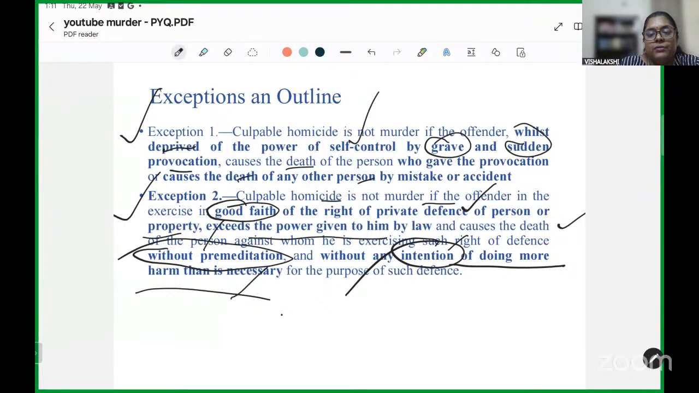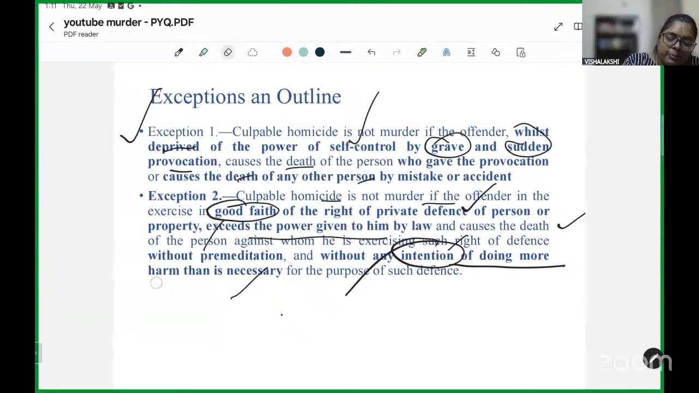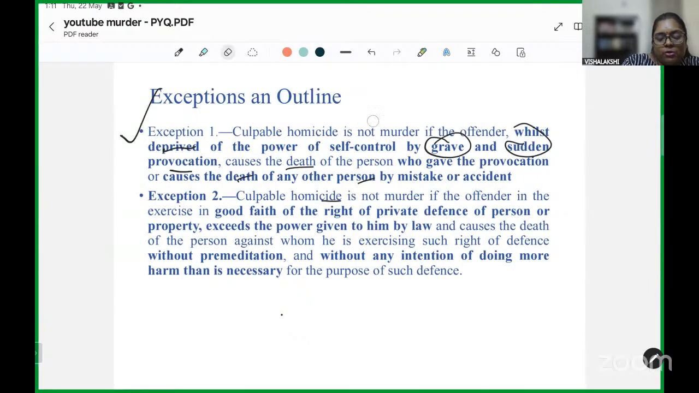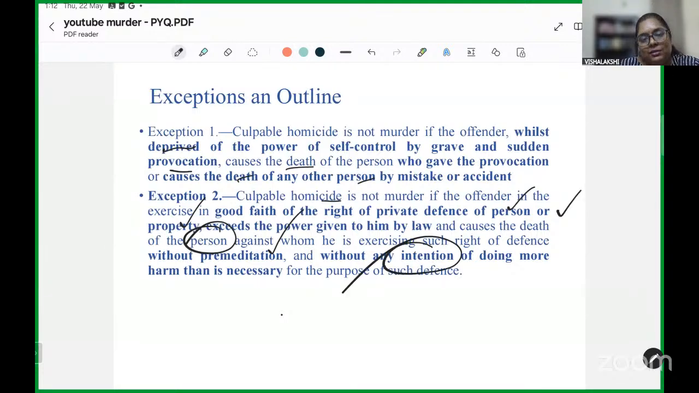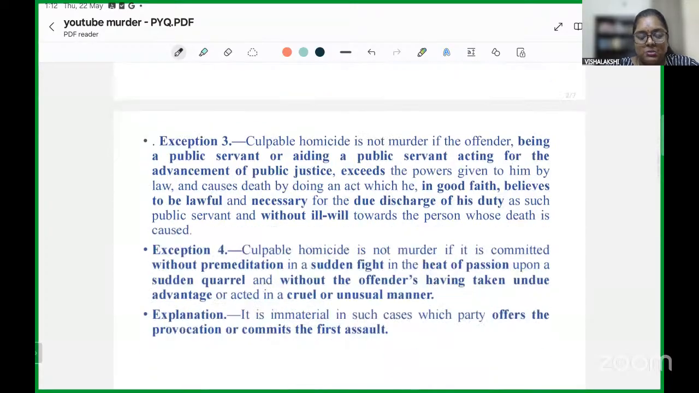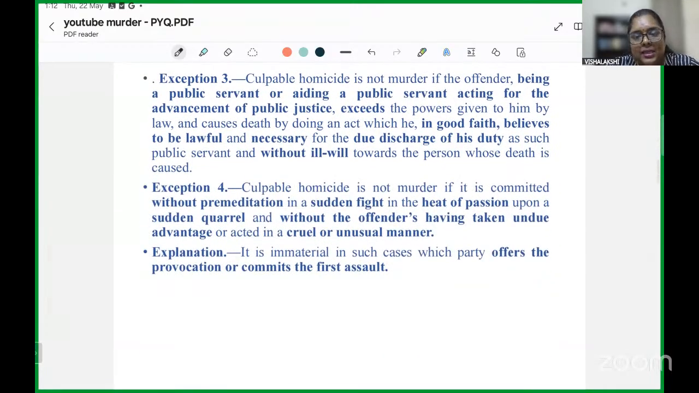premeditating the same. So, simply put, this exception protects you because you are exercising your right of private defense in good faith. It can be against person or property, but the death must be caused of the person against whom such right has been exercised. It must be without premeditation, and it must be without intending to cause more harm than is necessary. So it must be innocently done. The exceeding of private defense must be, simply put, innocently done.